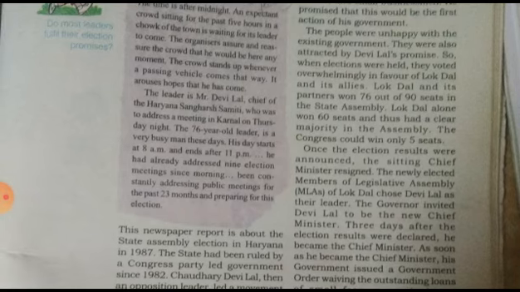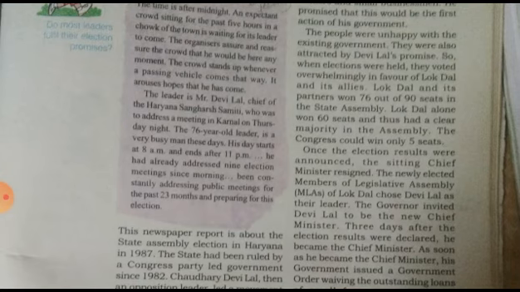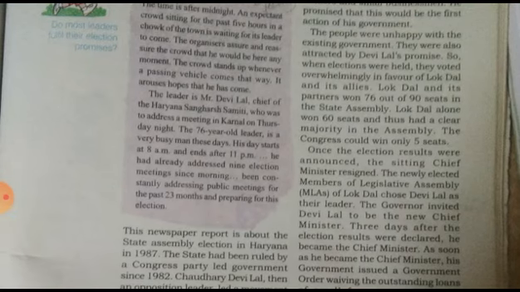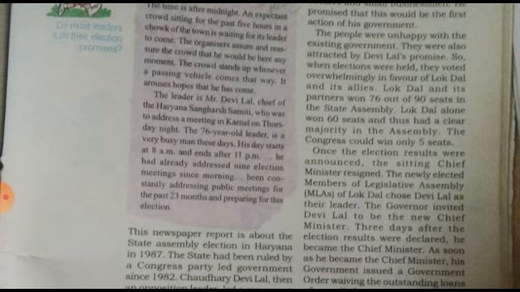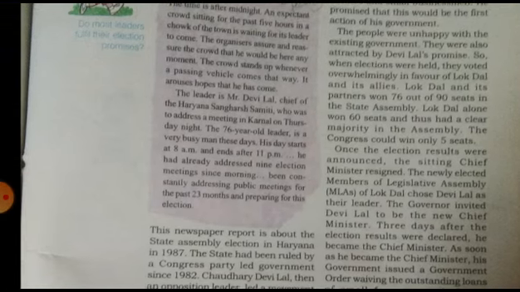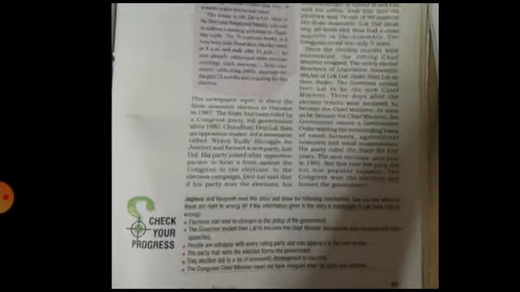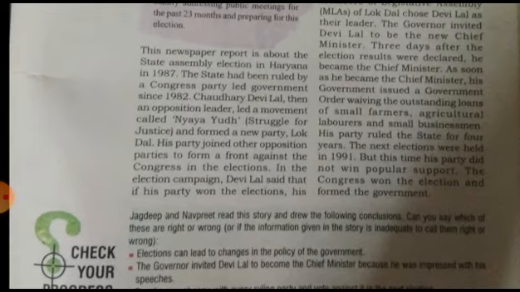The election was of Haryana, that is the state assembly election in 1987. At that time, the state had been ruled by the Congress party, which had led the government since 1982.